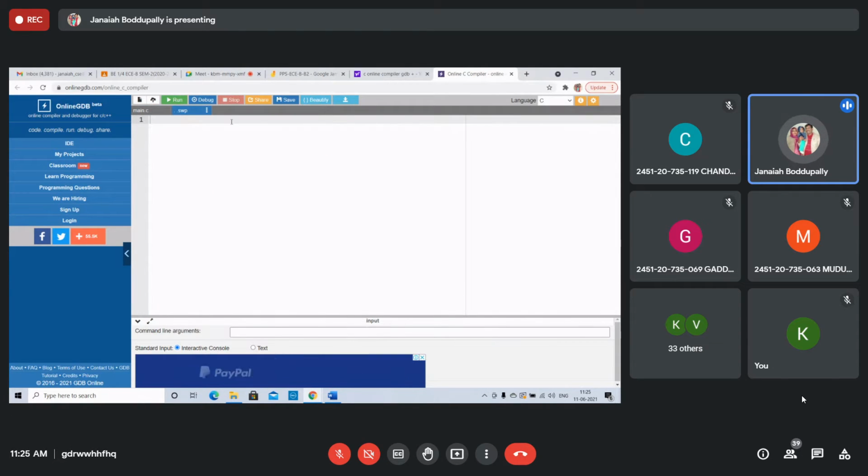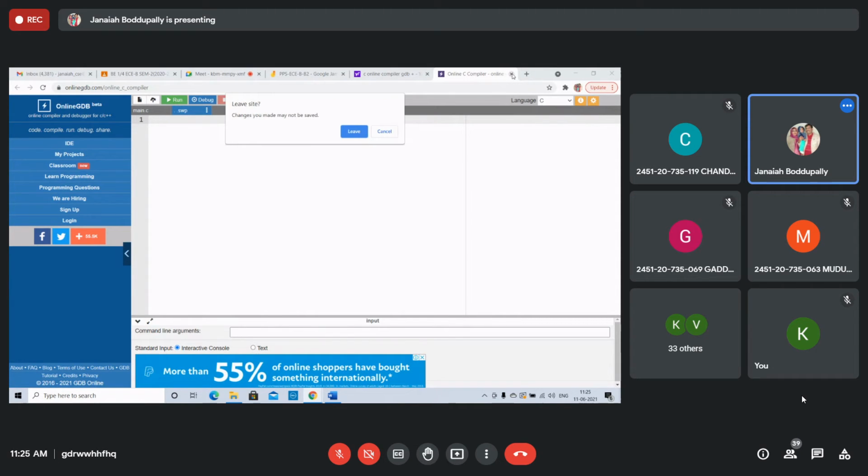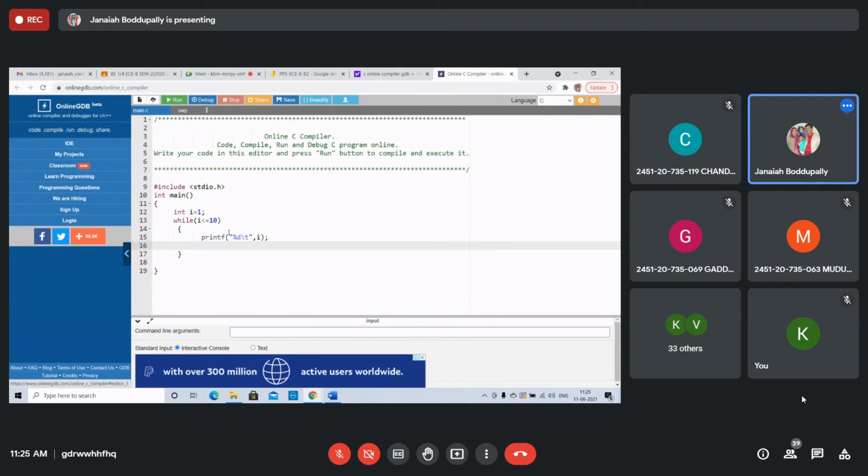That's infinite. Always i is less than or equal to 10. That's why you change the variable, so the condition will change.